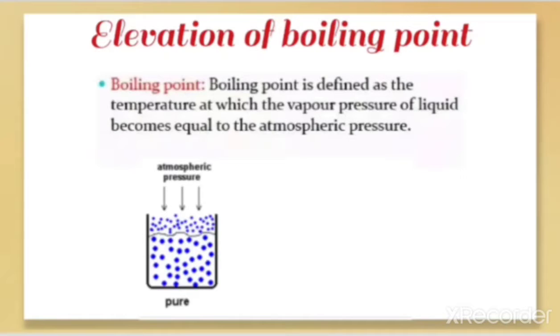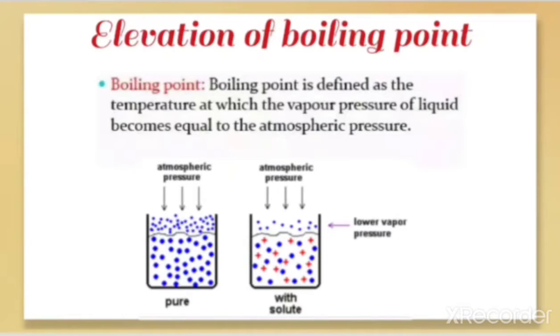So here if we take a solution, that means one which has a non-volatile solute. It is clearly shown in this diagram. You can see the solute particles are there and the solvent particles are there. Here the solute is non-volatile, that's why it does not form vapors. So in the vapor zone only the vapors of the solvent are present, not the solute.